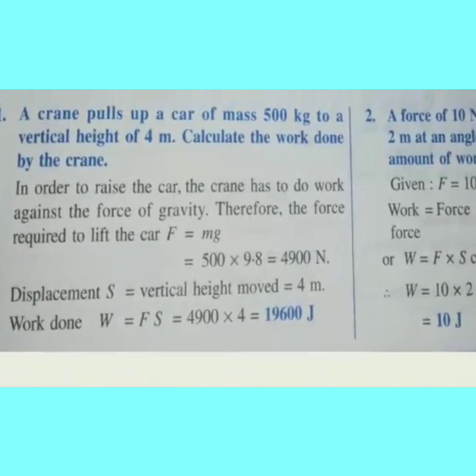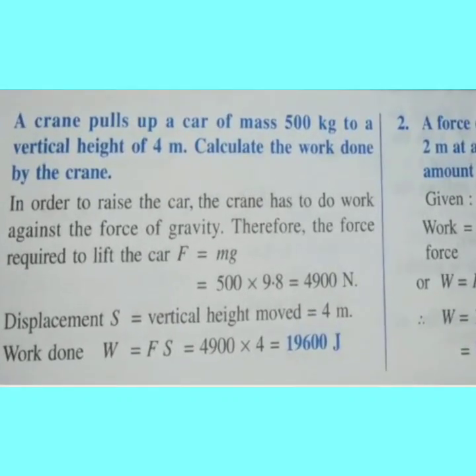First example: a crane pulls up a car of mass 500 kg to a vertical height of 4 meter. Calculate the work done by the crane. Here m is given, h is given. We have to find the work done. We have just seen the expression mgh.